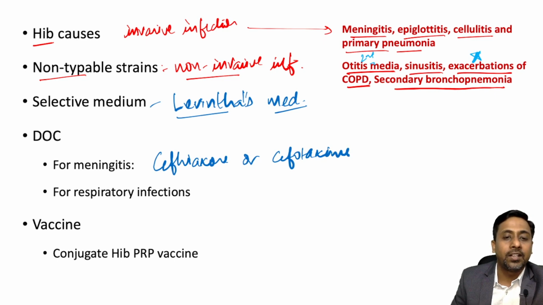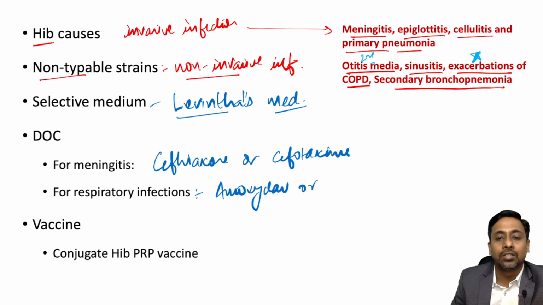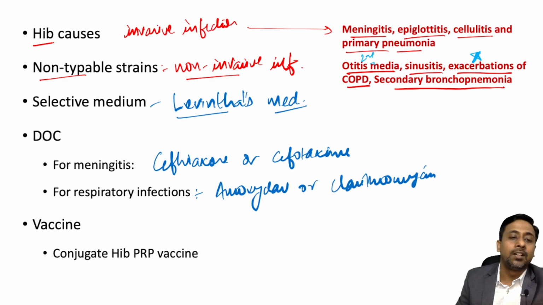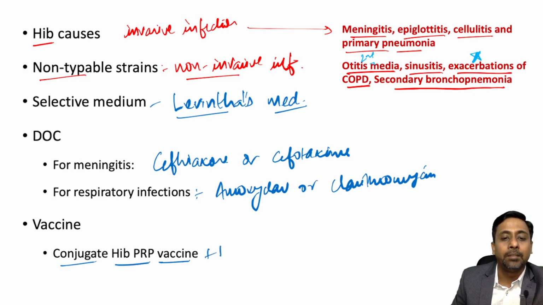And for respiratory infection, earlier it was ampicillin, but due to development of resistance, now it is amoxicillin-clavulanic acid, known as amoxiclav, or we can also use clarithromycin. For prevention of the infection, vaccination is available, and as HIB is the most virulent and most prevalent, a conjugate vaccine is used, in which we conjugate the HIB PRP vaccine with DPT vaccine. We give it at 6, 10 and 14 weeks.